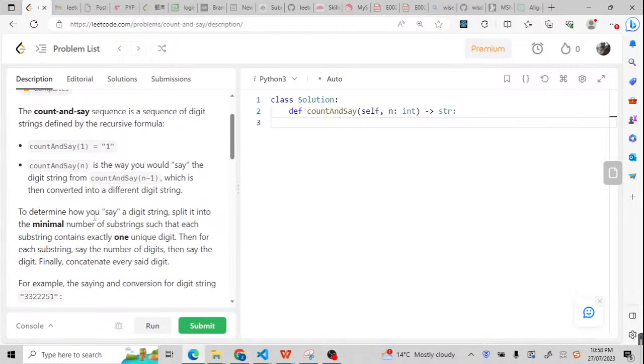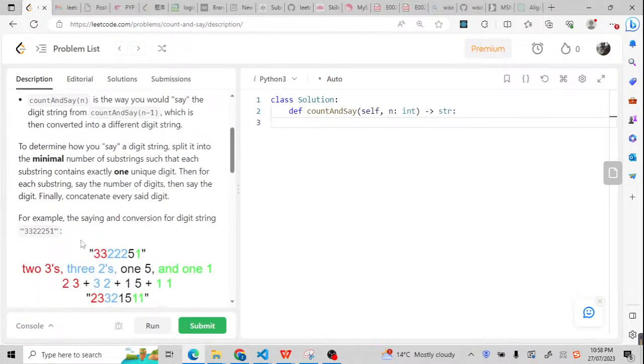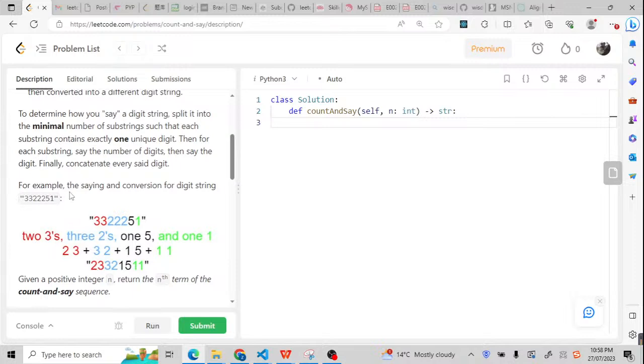To determine how you say a digit string, split it into the minimal number of substrings such that each substring contains exactly one unique digit. Then for each substring, say the number of digits, then say the digit. Finally, concatenate every said digit. So they give you an example. Maybe you can get an intuition from the example.